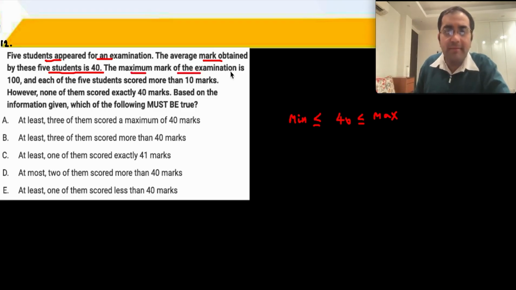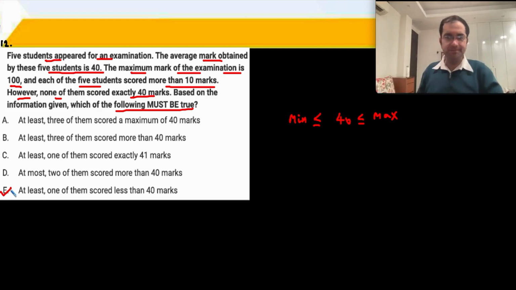The maximum mark of the examination is 100. Each of the 5 students scored more than 10 marks. However, none of them scored exactly 40. Which of the following must be true? 100%, somebody has to be less than 40. E part is the right answer. Finished. Somebody scored less than 40.